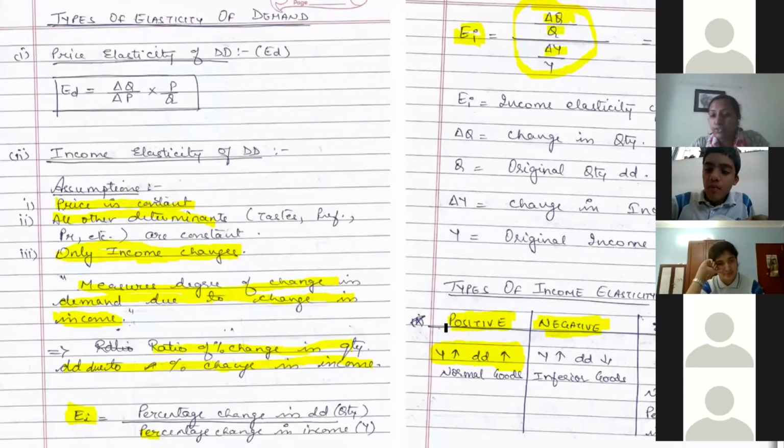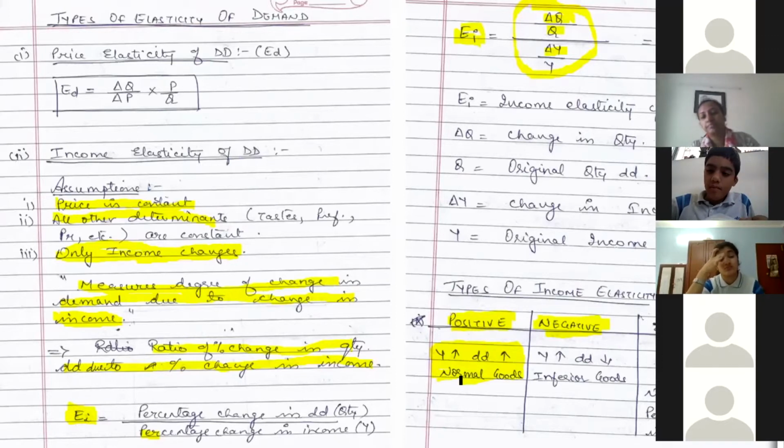Okay. If you get a positive sign, that means your income is increasing and demand is also increasing for that commodity. That is positive income elasticity, and that will happen when it is a normal good. It is positive income elasticity of demand. This happens when it is a normal good, because for normal goods, as you increase your income, you increase the consumption of those goods also.